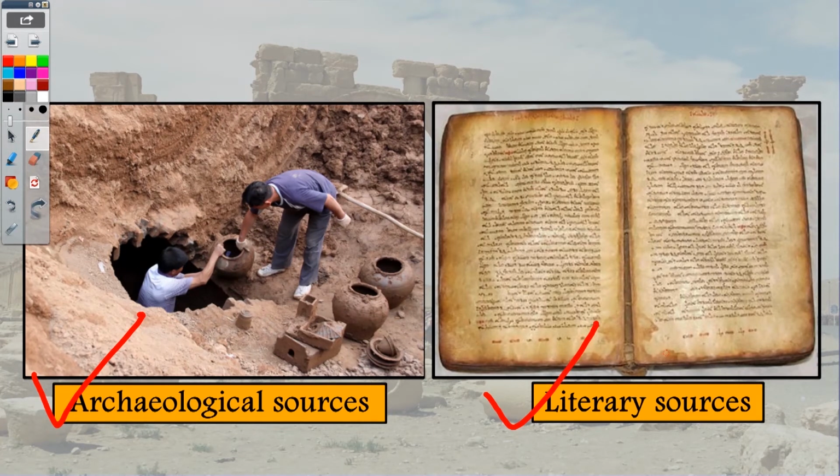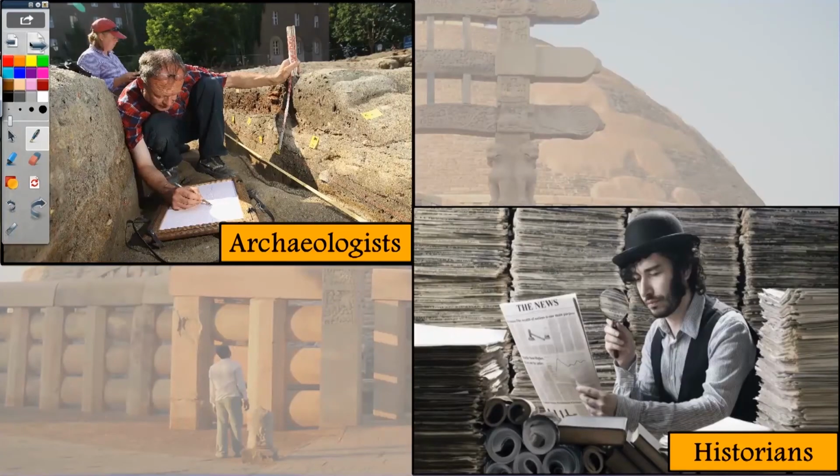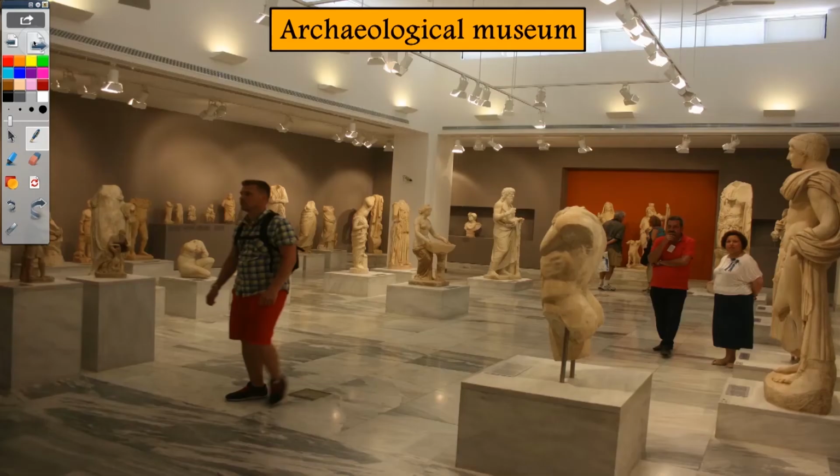Now, let's know who are the people who help us to get them. Well, first we have the archaeologists who do the digging and the excavation, and we have the historians who study history from the literary sources and monuments. And from where can we see them? Well, all of these things are preserved in an archaeological museum. So, we can go and visit the museum and come to know about the different sources of history.